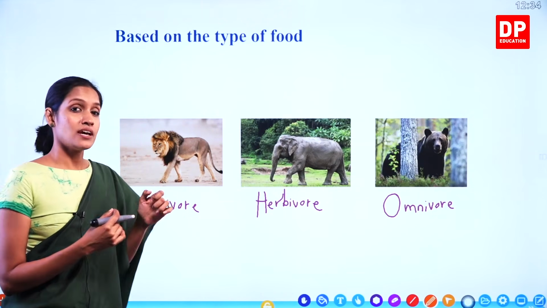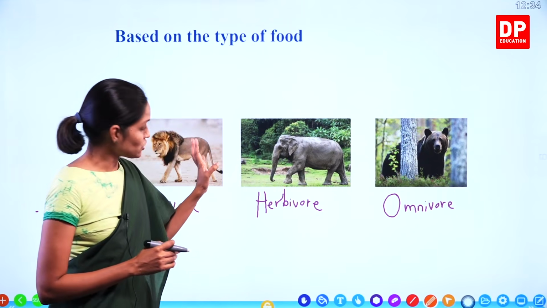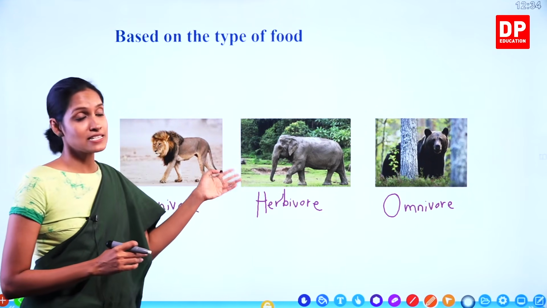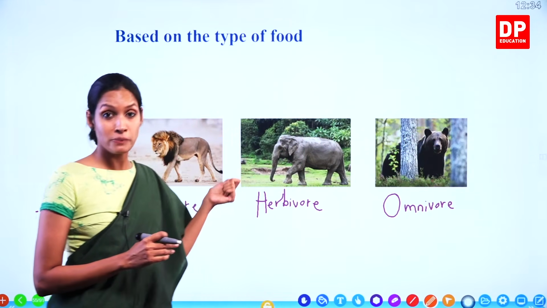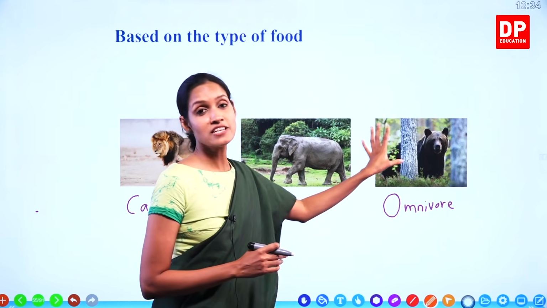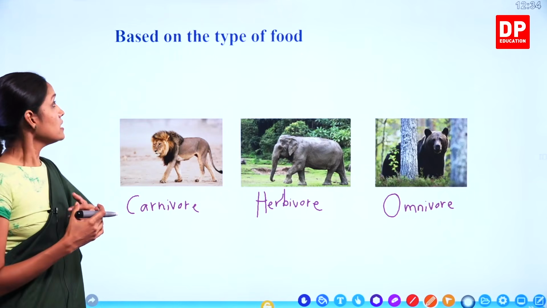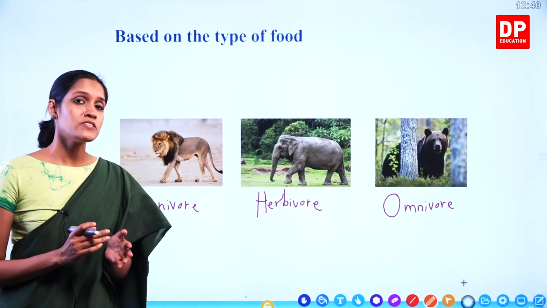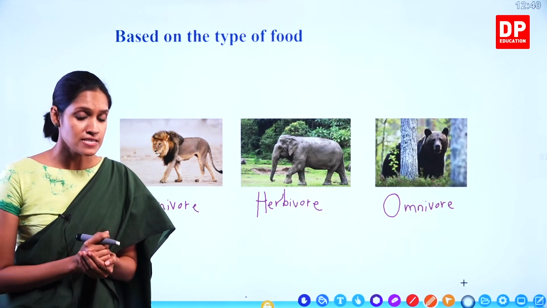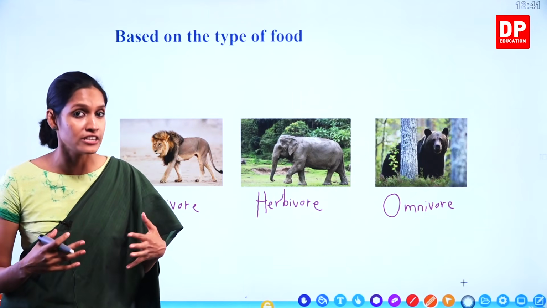At the same time, it has very sharp teeth to tear meat. This one is a herbivore. In order to eat leaves, it has a trunk. Using the trunk, it can nicely eat leaves. The omnivore has sharp teeth as well in order to eat meat, because it depends on meat as well as plant-based food. Understand, children? So there are so many differences between these animals based on the type of food they eat as well. I hope it's very clear that there are so many differences between plants, and so many differences between animals, based on different characteristics.